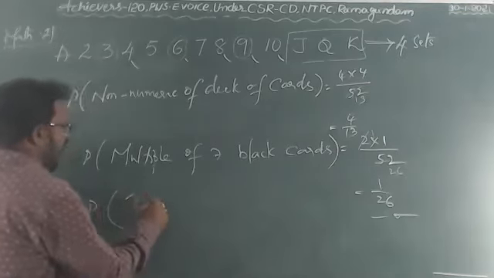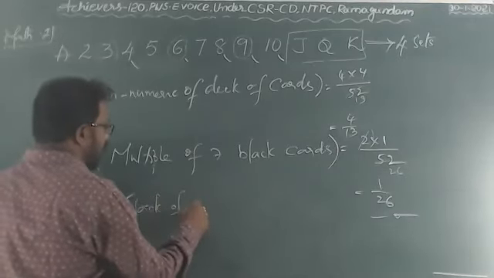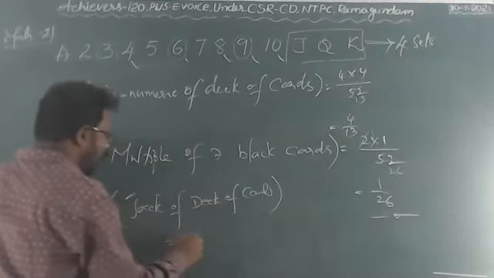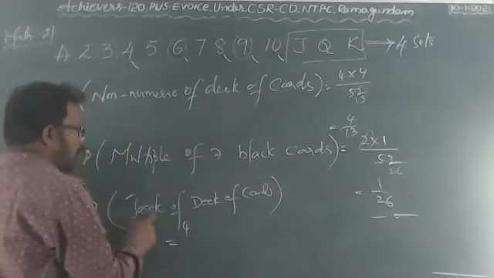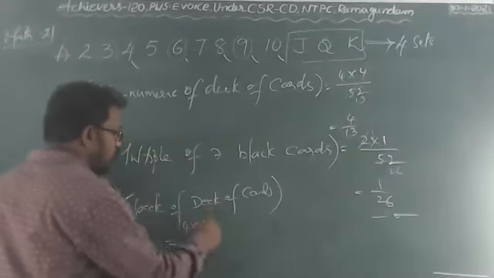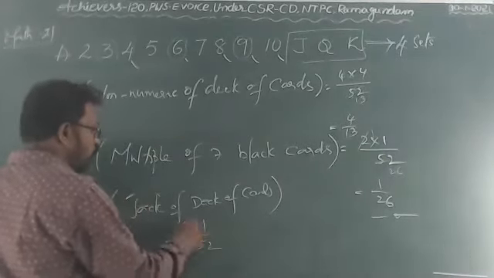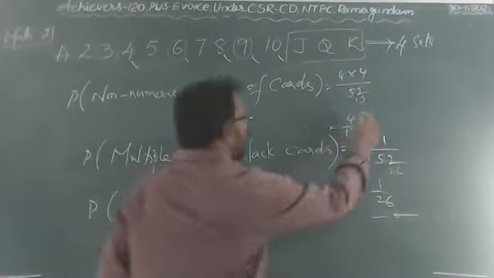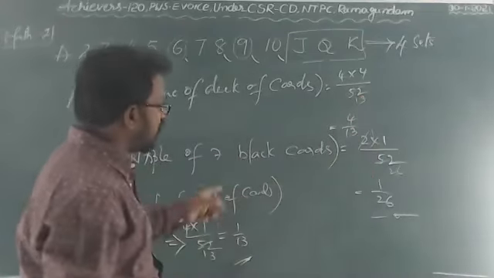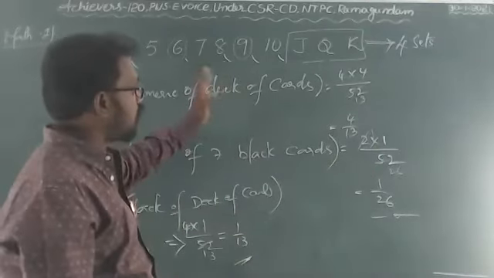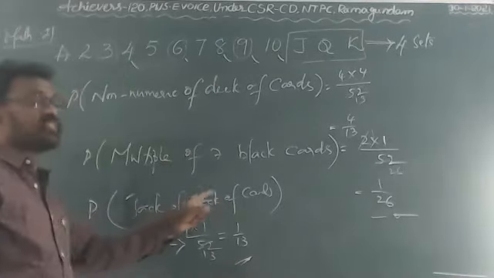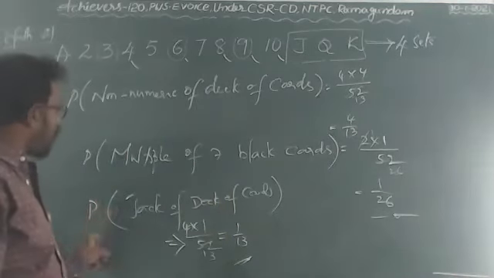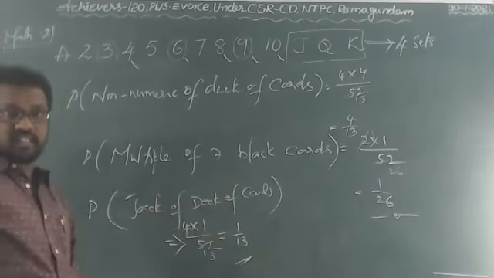The probability of getting a jack from a deck of cards. How many sets are there? 4. How many jacks will be there in each set? 1 will be there out of 52. 4 ones are 4, 13s are 52, so 1 by 13. You can see 1 by 13 here, and previously also you got 1 by 13, but the questions are different.